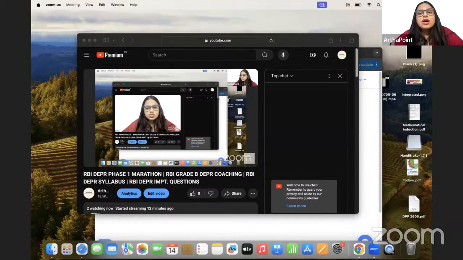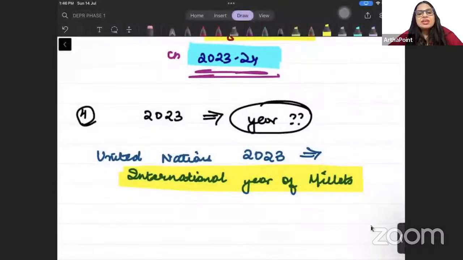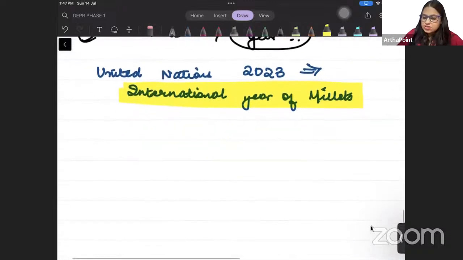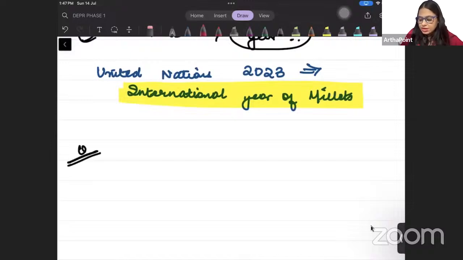Okay. So United Nations has declared 2023 as the International Year of Millets. Is that clear, beta? Okay. Now, if we talk about the unemployment rate in India during 2023, then what is it? So let's write down the unemployment rate in India.